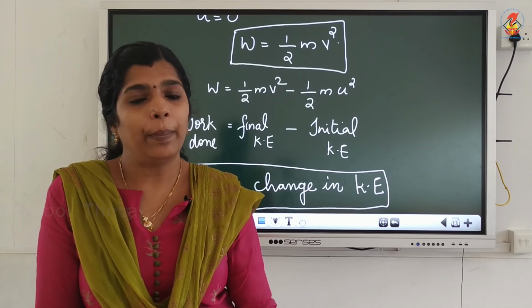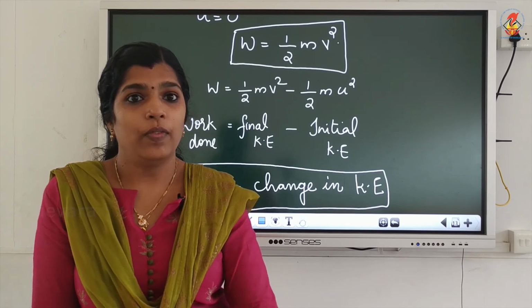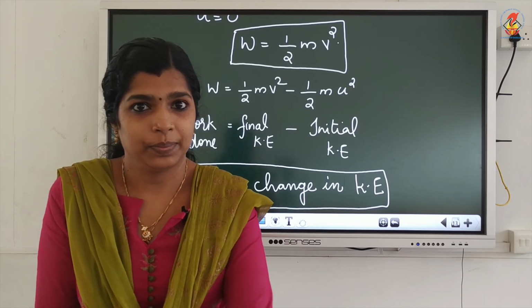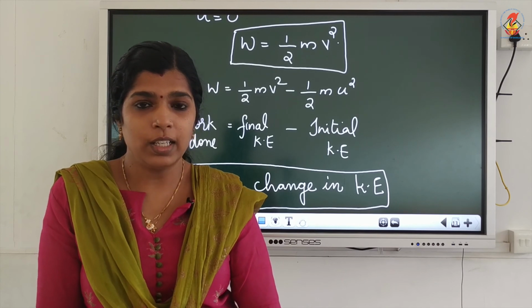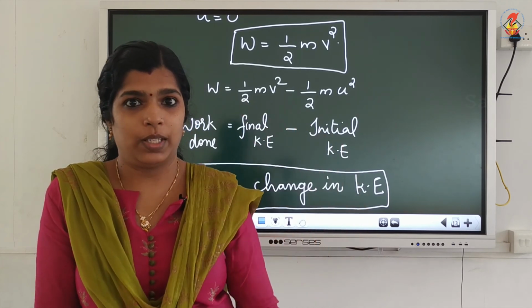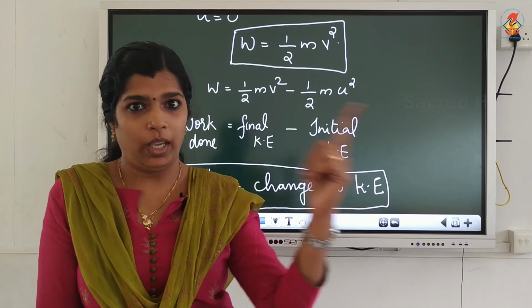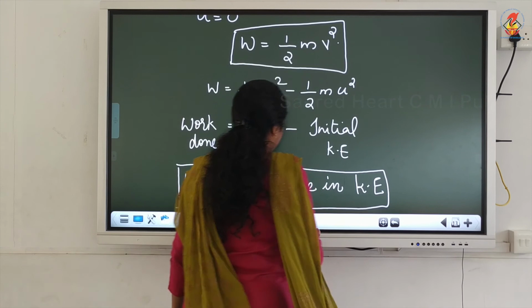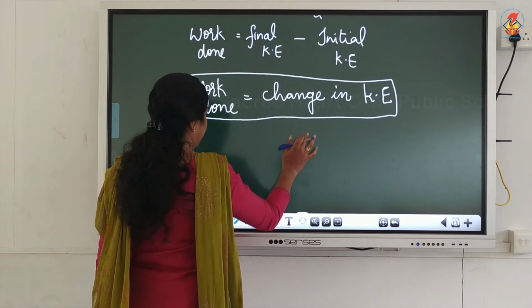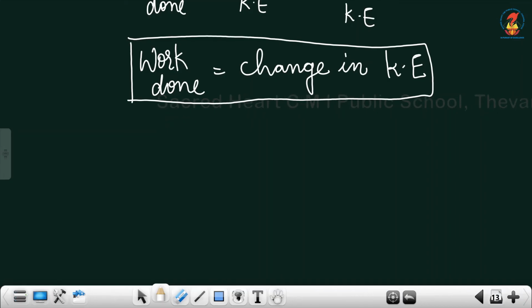Now, what will happen to the kinetic energy if the velocity is doubled? The kinetic energy will increase by 4 times, because of V square. That is, kinetic energy is equal to half mv square.